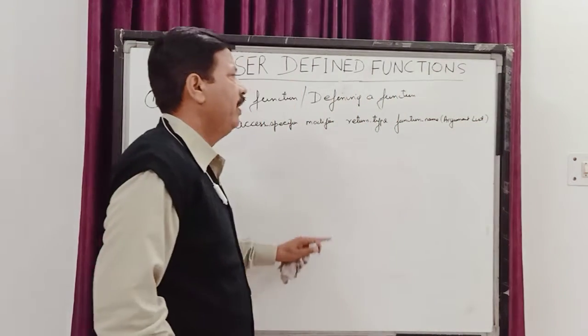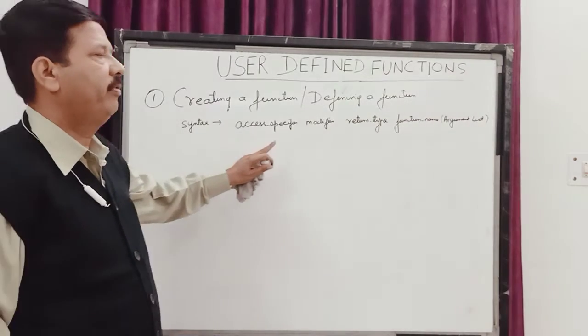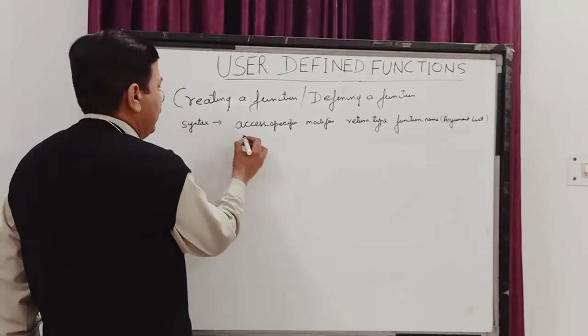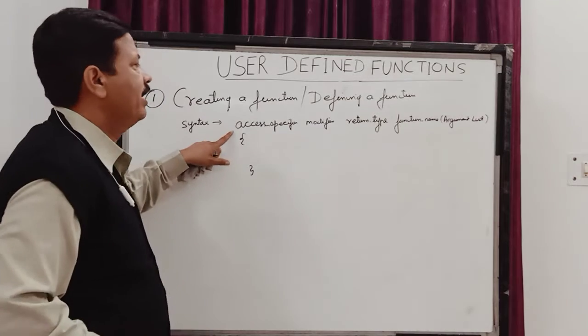So children, this is the syntax for defining a function, and this is the first line of the function.